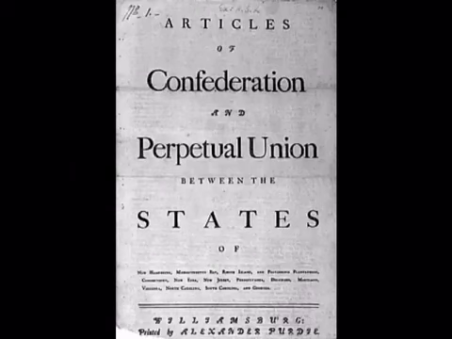Articles of Confederation, 1776 to 1781. The Articles of Confederation were written on July 12, 1776, but they weren't ratified by all states until March 1st, 1781. The purpose of the Articles of the Confederation was to create stronger state governments and a weaker central government.